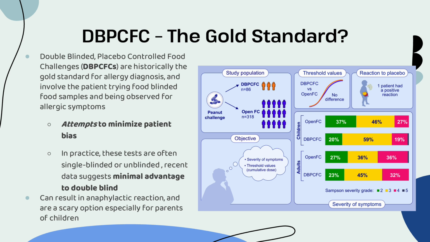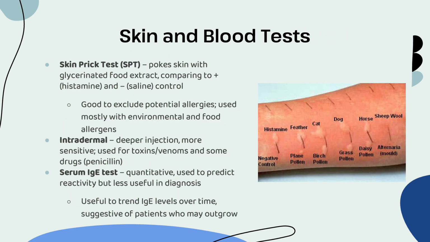It tends to offer pretty minimal advantage to have both the doctor and the person blind, and it can also be really scary to potentially eat a food that you don't know if you're allergic to. So most often these are either unblinded entirely, or sometimes single-blinded.